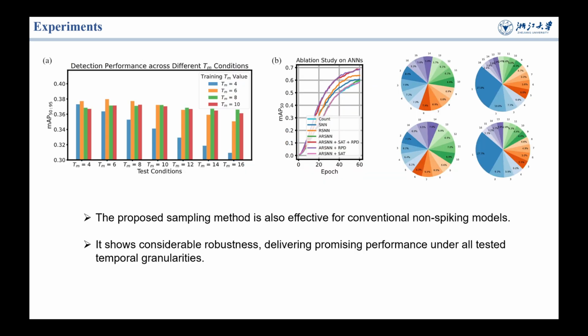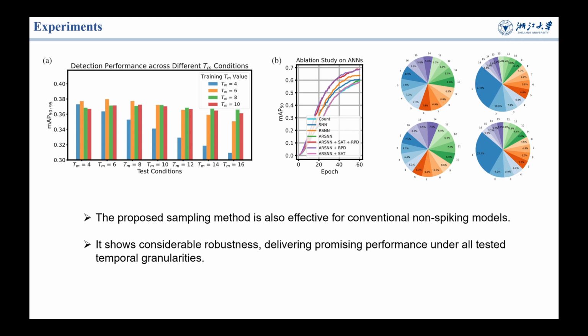Furthermore, our framework can incorporate various event representations at early stages, further enhancing performance. Notably, the proposed adaptive sampling method extends beyond SNNs, showing promising results when validated on conventional non-spiking models. Additionally, our approach exhibits robustness, maintaining strong performance across various temporal granularities and sampling conditions.